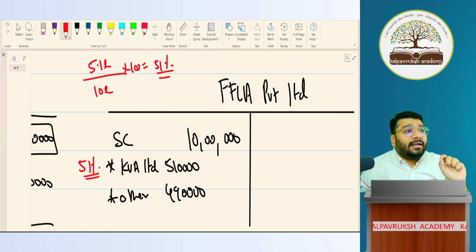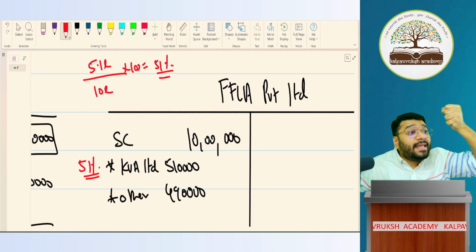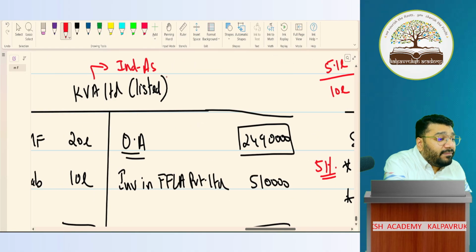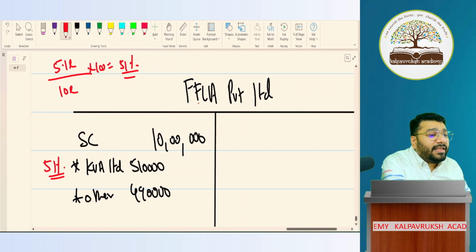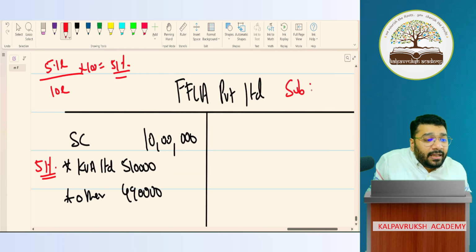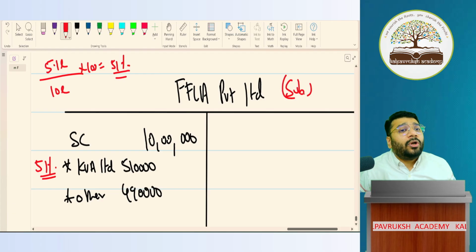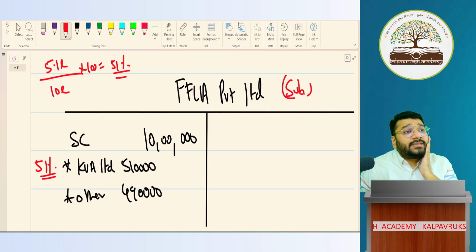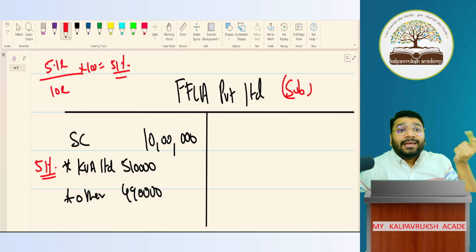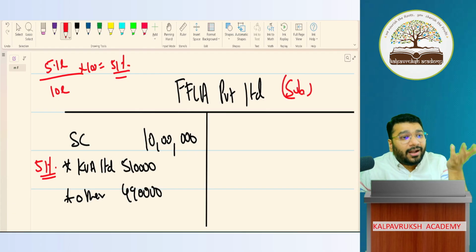By virtue of that, KVA becomes the holding company, and FFLA is called the subsidiary company. About this, I'll discuss in depth when I do a topic called consolidation. In consolidation, I'll make you understand the definition of holding and subsidiary company. There are multiple points; I'm discussing only one point for your understanding.